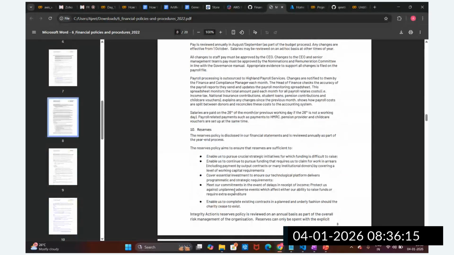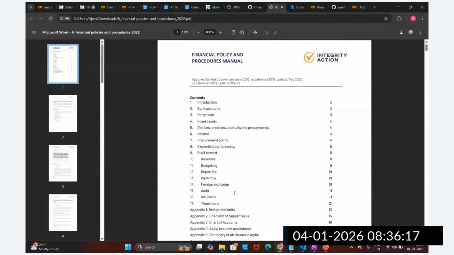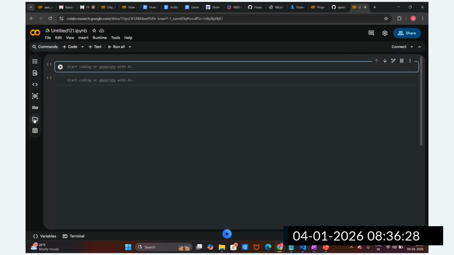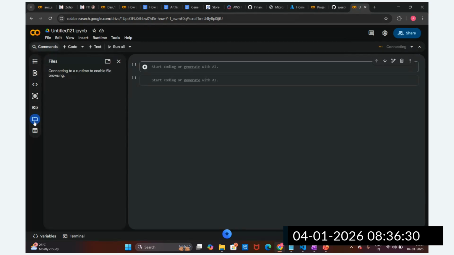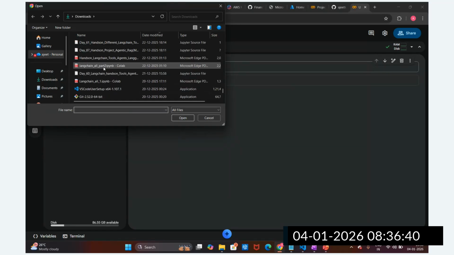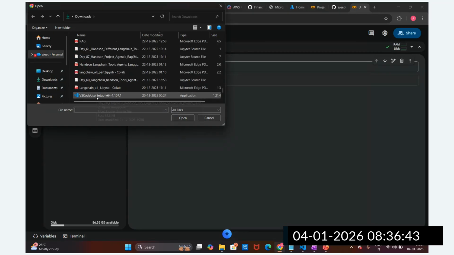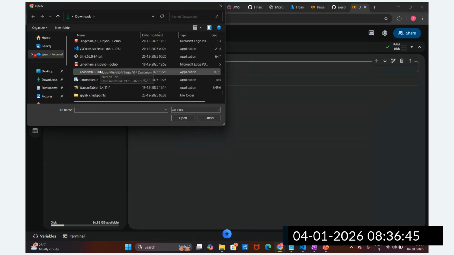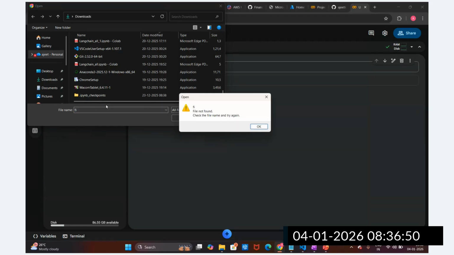Let's see how we can implement this. We can create a knowledge base, load this document, create embeddings, and store them in the vector store. So let me upload this document here. This is the file, guys. You can see in the left panel we have the file folder, and here is the option to upload this document. I'm going to upload it.